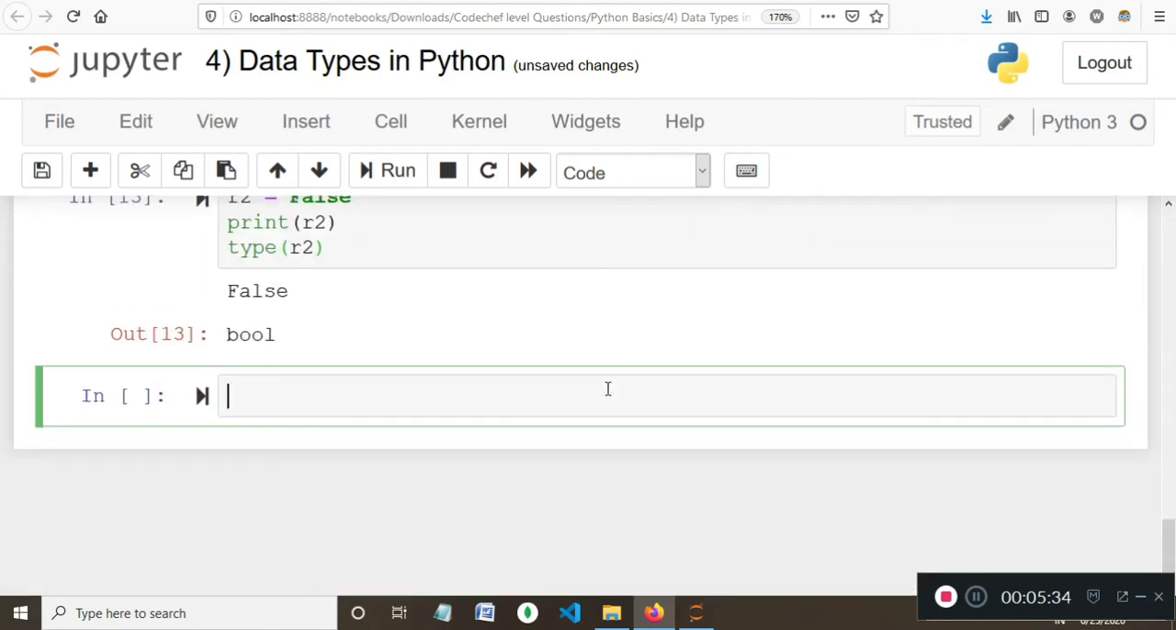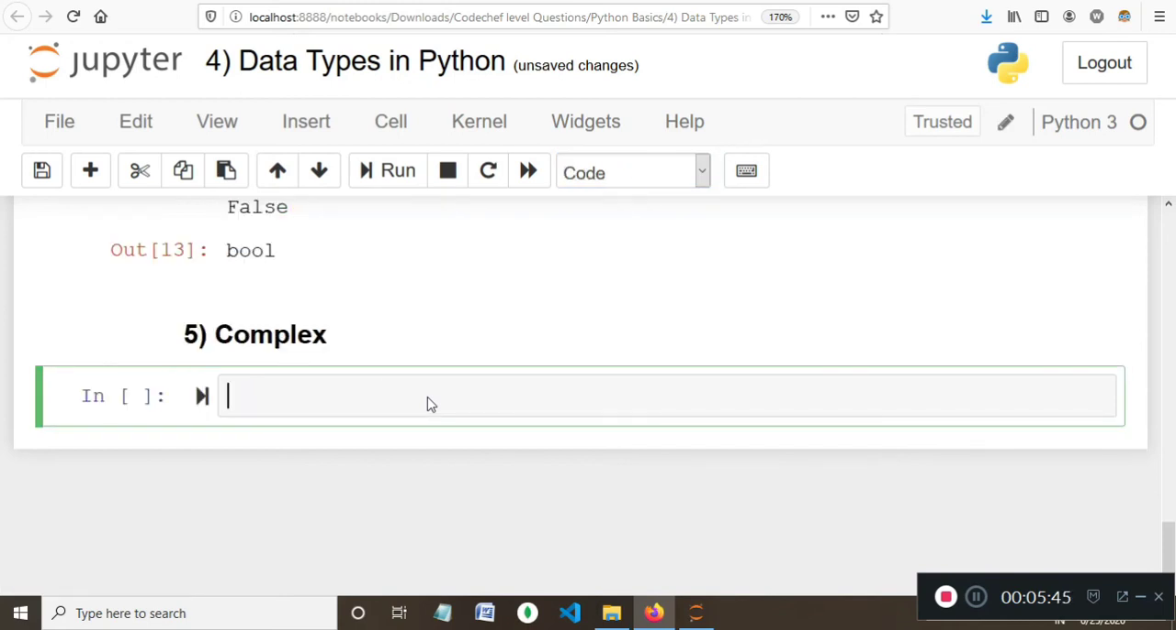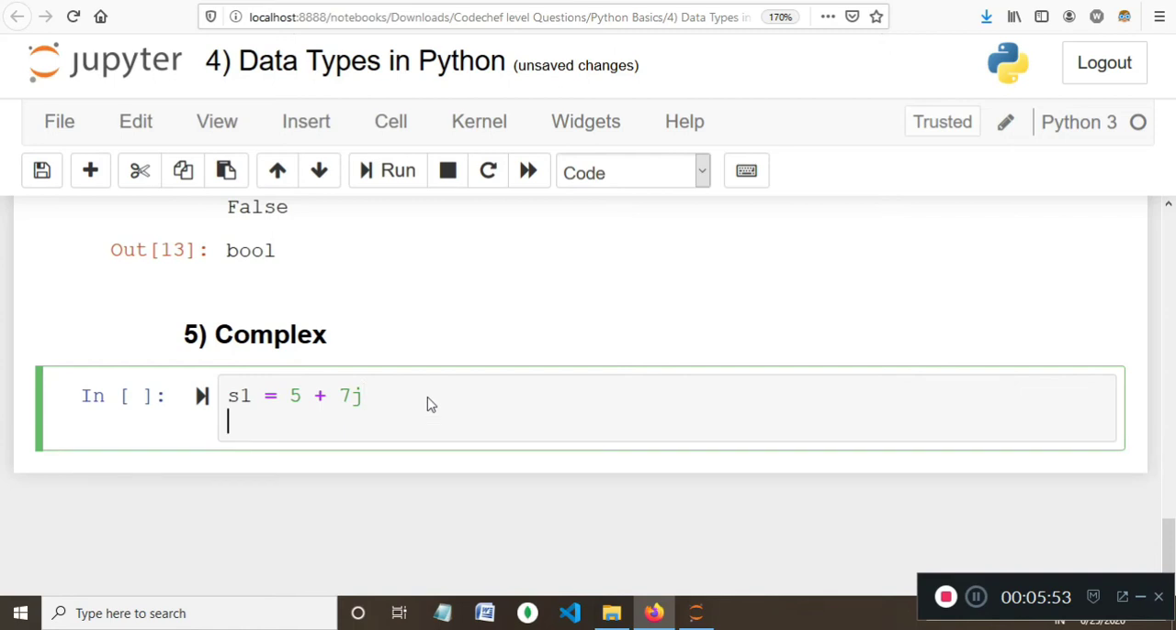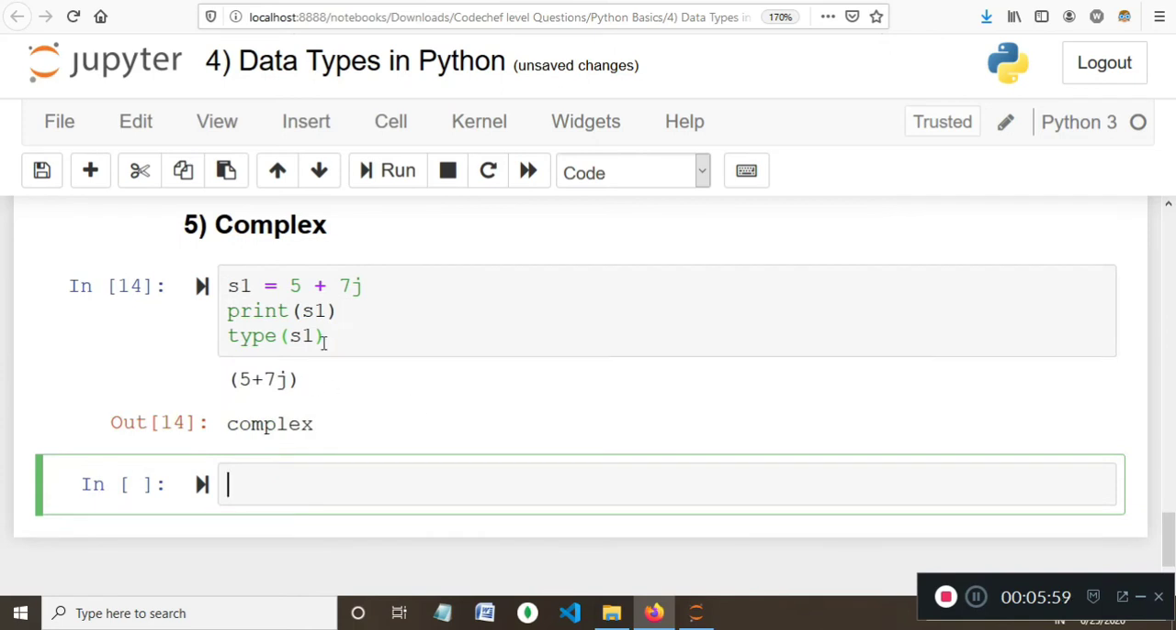So we have a few more data types. Let's look at complex. Complex basically represents complex numbers, the numbers which are in the form of a plus bj. Say, for example, I take a variable s1 as 5 plus 7j, and if I print the value of s1 and check its type, this should give me complex. This is a complex number.